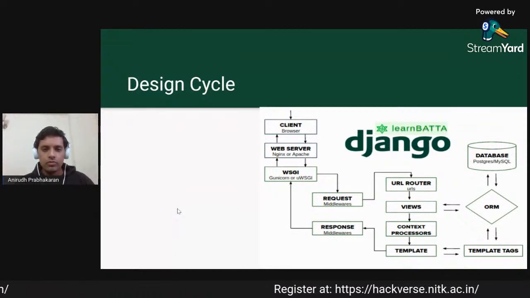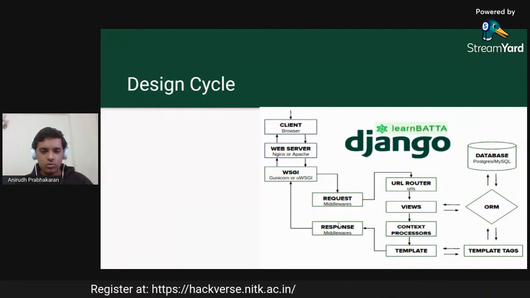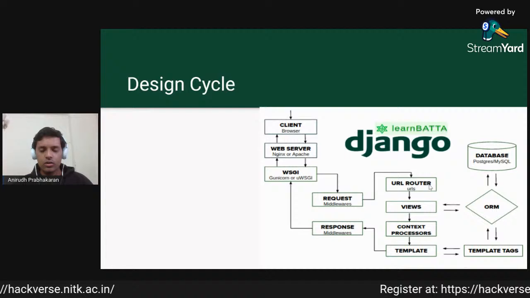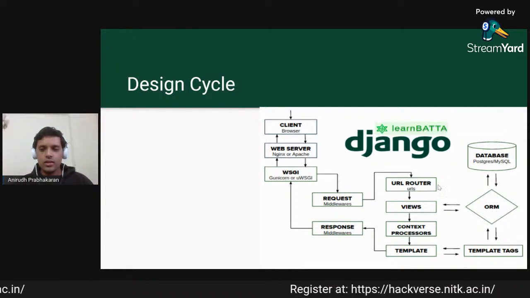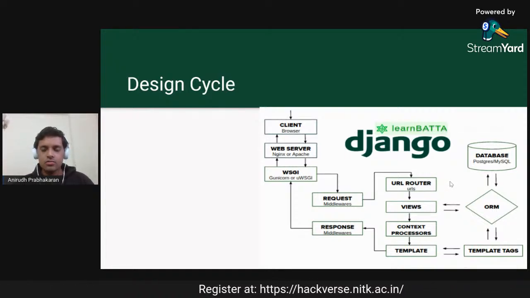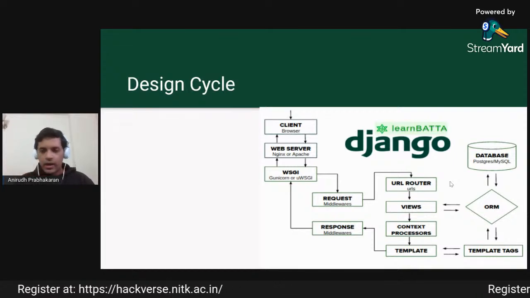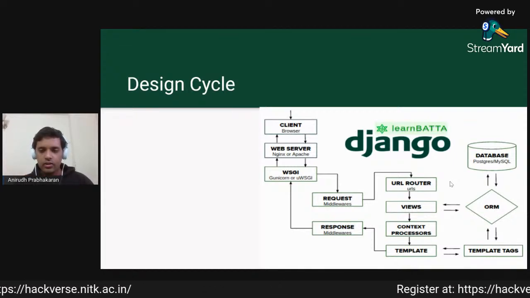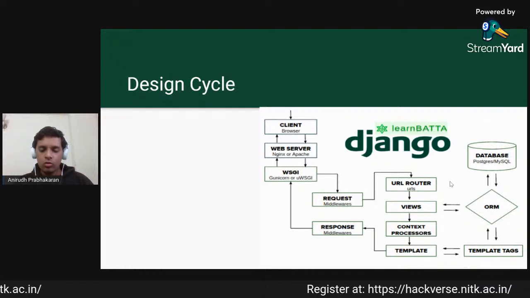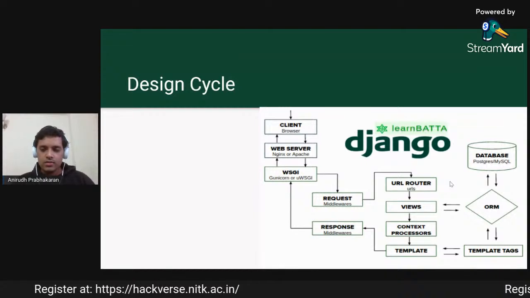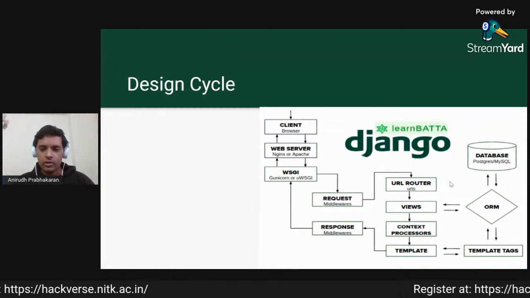As a client, we will first be making a request to the server, which will first go through the middlewares. Once the middleware is processed, it will go through the URL router. What this does is it checks our URL files to see which URL that we have requested matches which function. Once it finds a particular hit, it will know which view it should process so that it can provide you the output. If there is no URL which matches the request that we have made, it will show a 404 page.